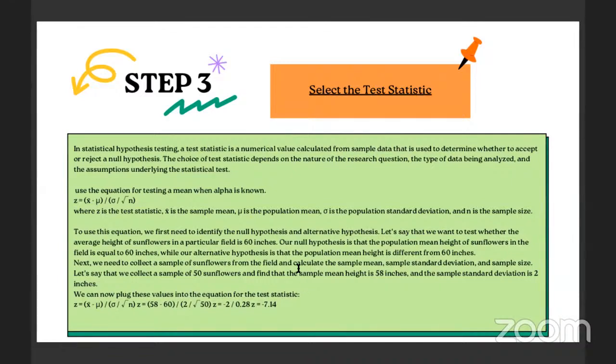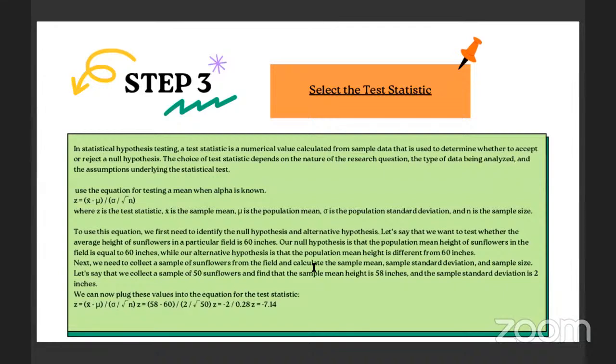Next, we need to collect a sample of sunflowers from the field and calculate the sample mean, sample standard deviation, and sample size. Let's say that we collect a sample of 50 sunflowers and find that the sample mean height is 58 inches and the sample standard deviation is 2 inches. We can now plug these values into the equation for the test statistic.